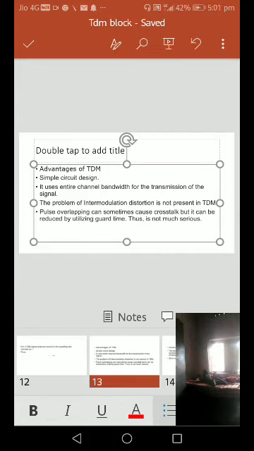The pulses overlapping can sometimes cause crosstalk. Due to the overlapping of the signals, some distortion will occur, that is the crosstalk.